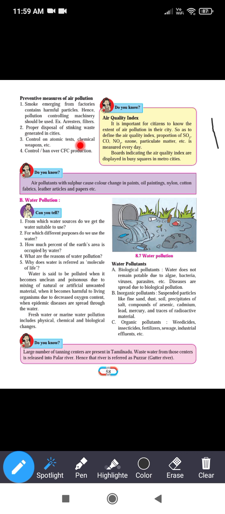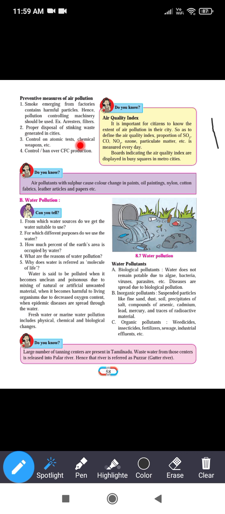Now we know that each and every country is making atomic weapons, so testing should be stopped in the water bodies, because the testing of atomic missiles and atomic bombs is generally done in the sea.